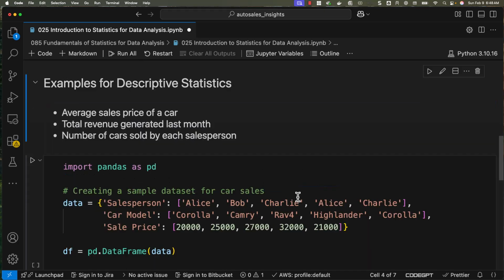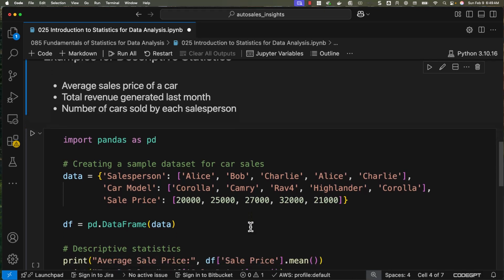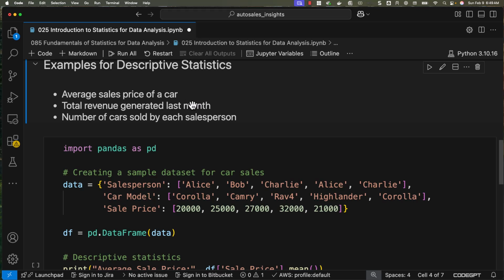Some of the classic examples of descriptive statistics when it comes to car sales data are the average sales price of a car, total revenue generated last month, and the number of cars sold by each salesperson. These are nothing but descriptive statistics. They tell us how the business has been run in the past. You can take this code example and come up with descriptive statistics. The first one is the average sales price of a car.